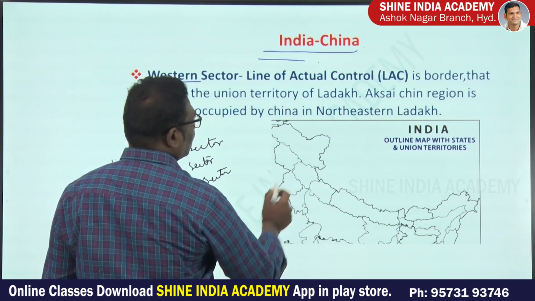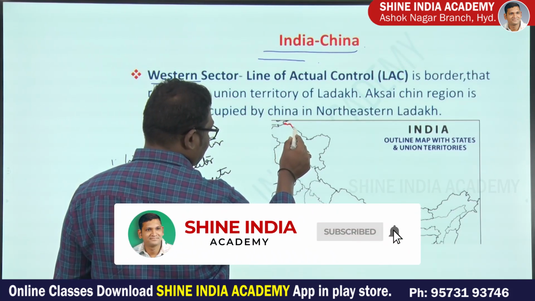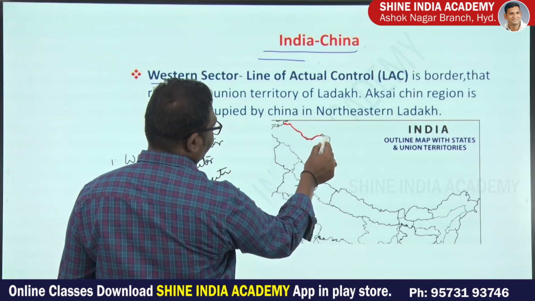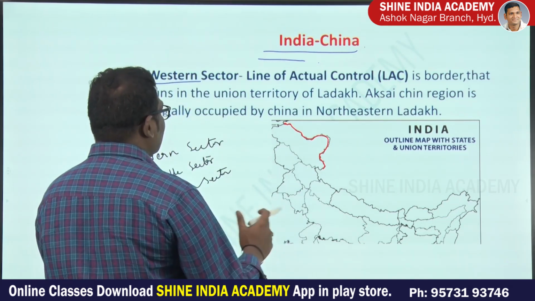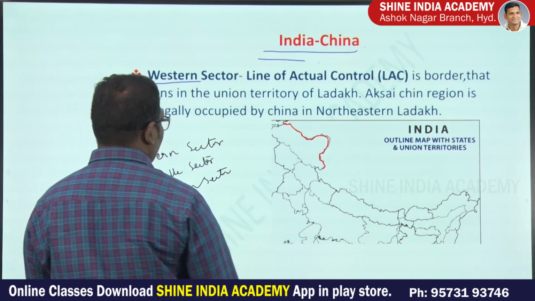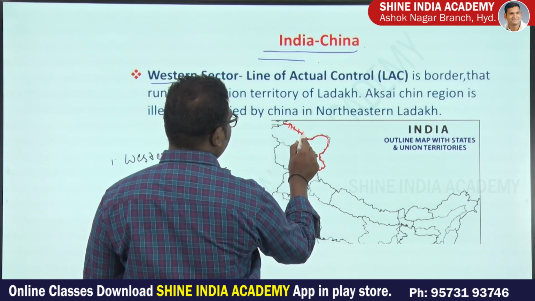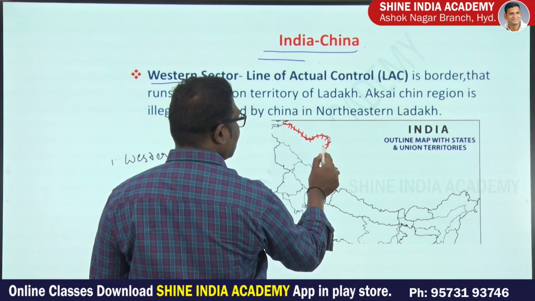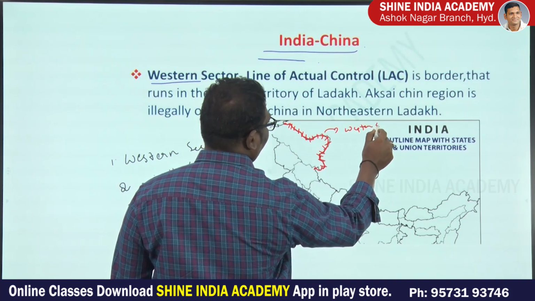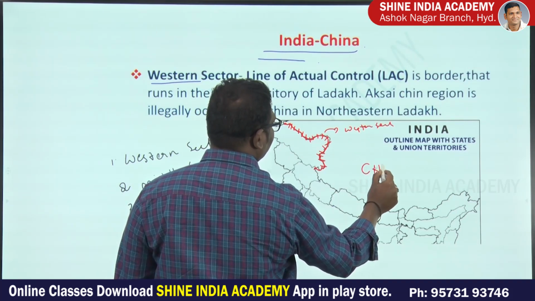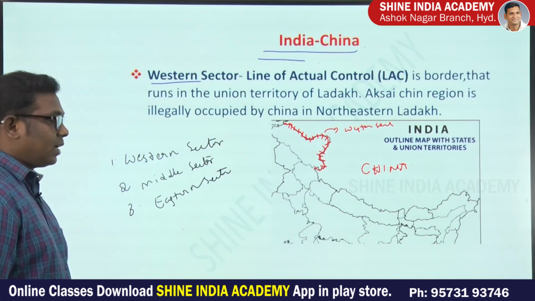The western sector starts from the India, Pakistan, China, Afghanistan border, passes through the Union Territory of Ladakh, and ends with Himachal Pradesh. This entire region between India and China is known as the western sector. China is present here. So this is the western sector between India and China.